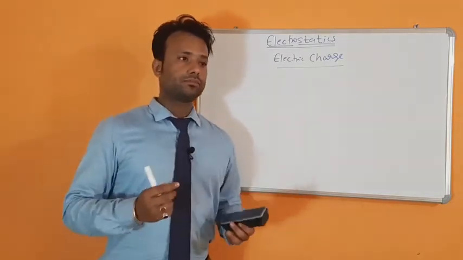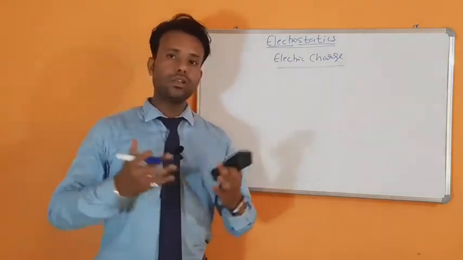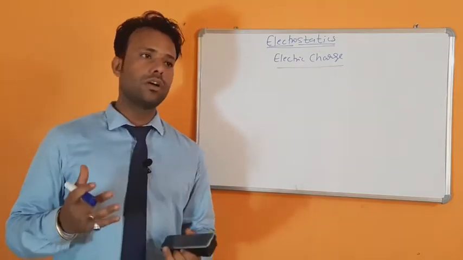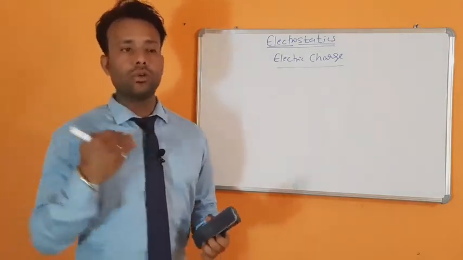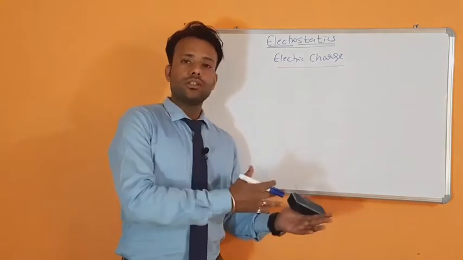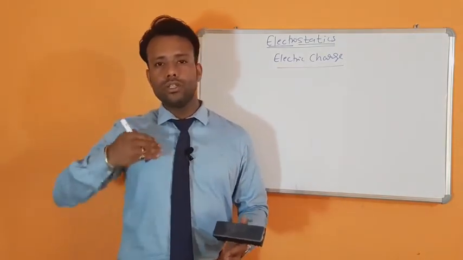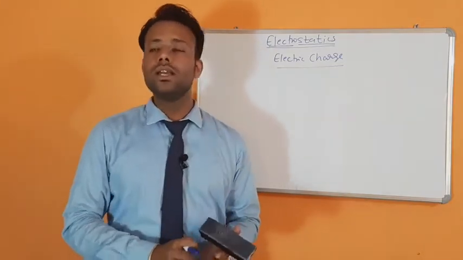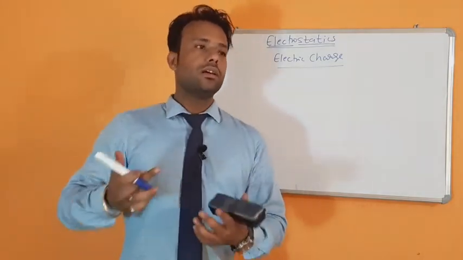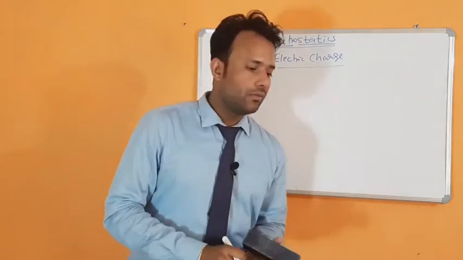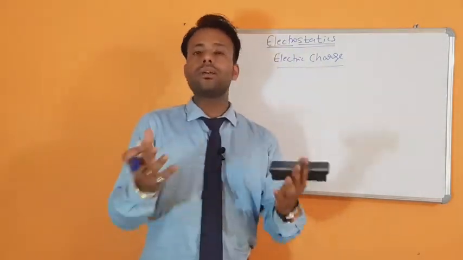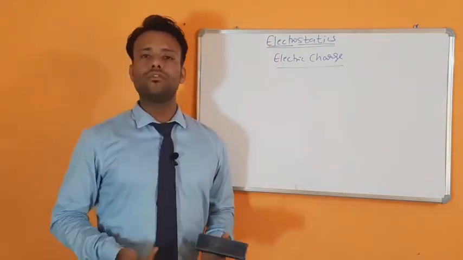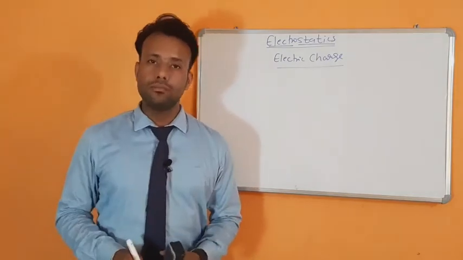We know that matter is formed of molecules, which are formed of atoms. If we go further into the atom, we divide it into electrons and the nucleus. If we go further into the nucleus, there are protons and neutrons, and inside the protons and neutrons we have quarks. And according to modern theory, quarks are also a combination of other fundamental particles. That is why we don't have any particular definition of mass.